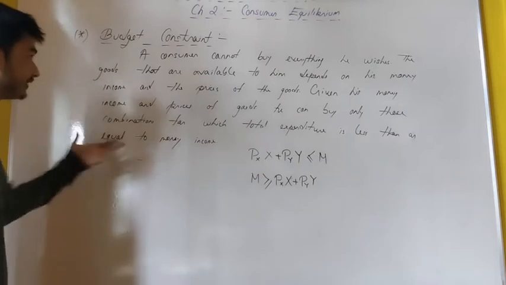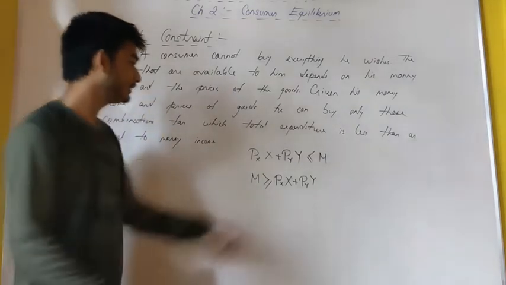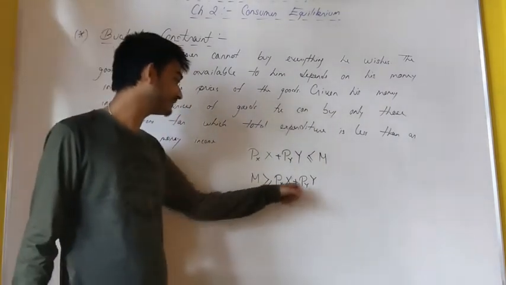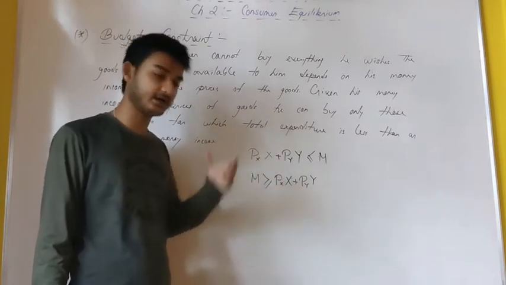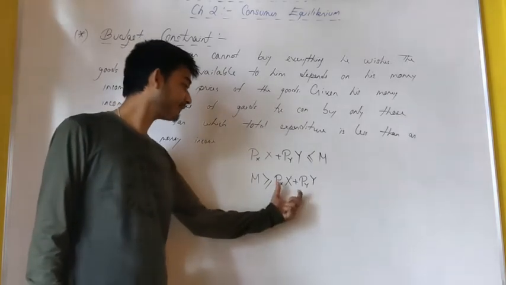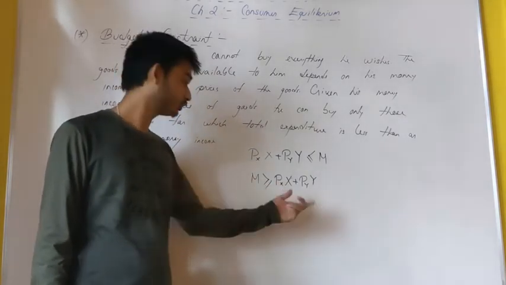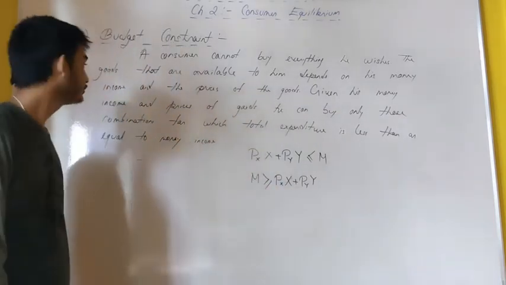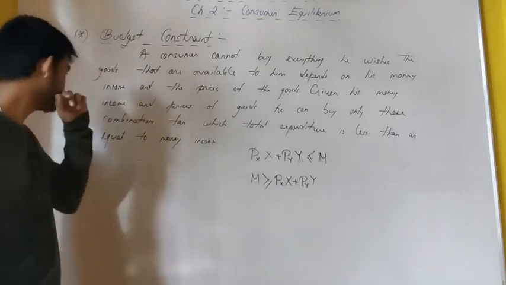So it is true that a consumer cannot buy everything he wishes. The goods that are available to him depend on his money income and also the prices of the two goods. If his money income is greater than the price of the two goods, he can buy the quantities he wishes to purchase. And if the prices of the two goods are greater than his money income, then the total expenditure will definitely be greater and he cannot buy the goods and services he wishes to purchase.